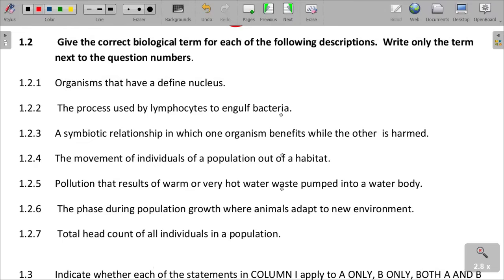I'm sure this also relates to the other question that I answered previously, where we distinguished between classification of organisms which have a nucleus and the ones which do not. Organisms which have the nucleus are called eukaryotes. They have a definite nucleus.